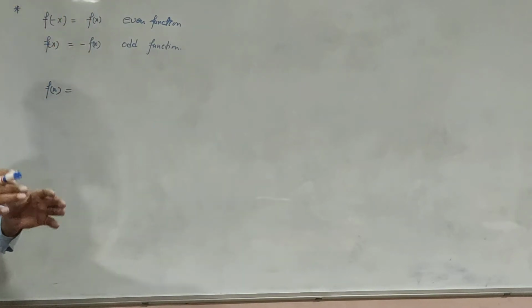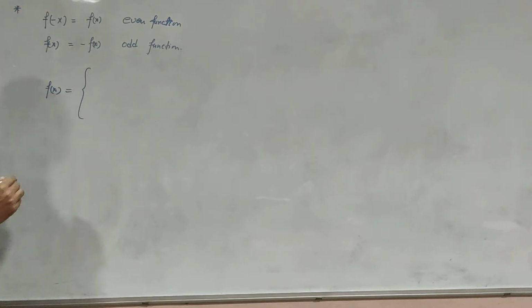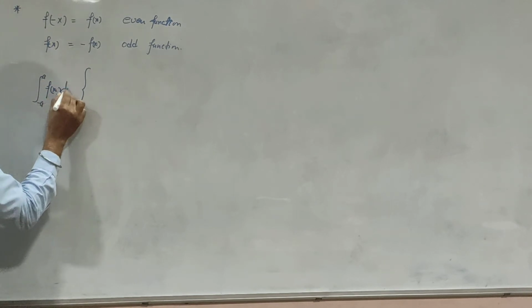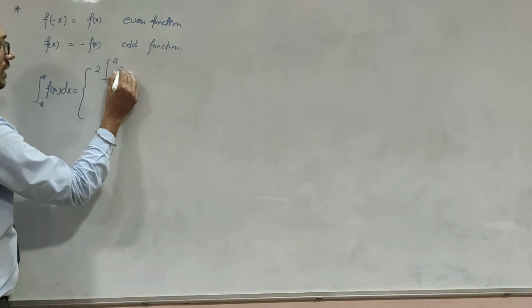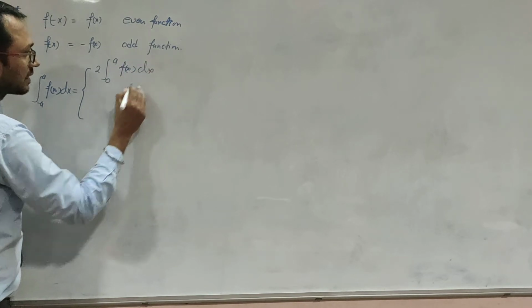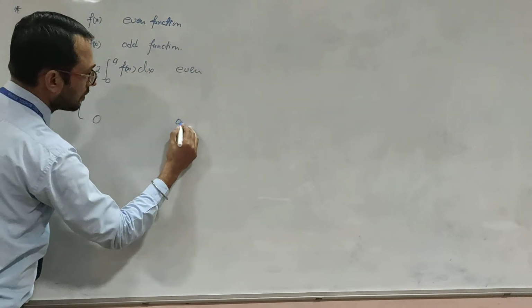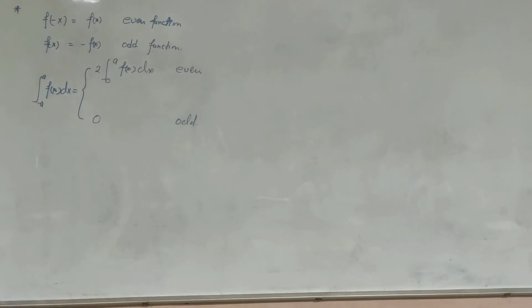For this condition, we have been given a case study. So let us see that. We have the integral from -a to a of f(x) dx, which equals 2 times the integral from 0 to a of f(x) dx if f(x) is even, and 0 if f(x) is odd. We know that if the function is even, this will become 2 times the integral from 0 to a of the function, and if it is an odd function it will be 0. So this is as per the properties of definite integrals.